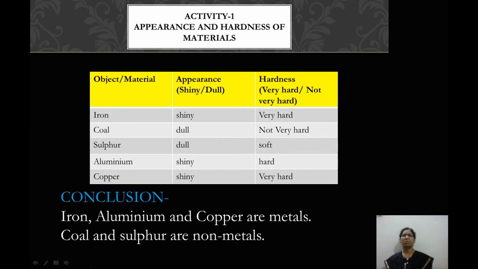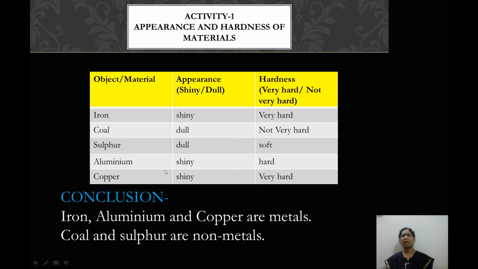So coal is grouped under non-metals. Our next object was sulfur, which also was very dull in appearance and very soft. So it also is grouped under non-metals.